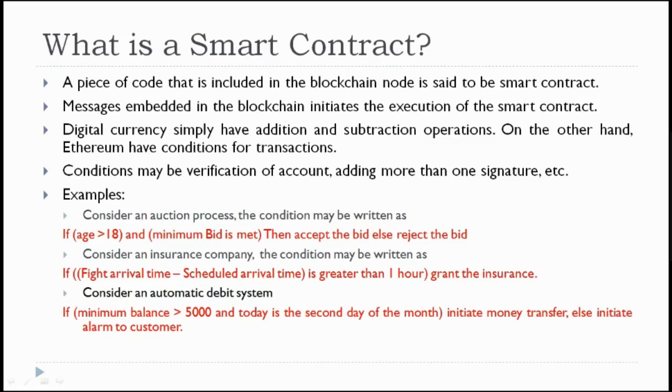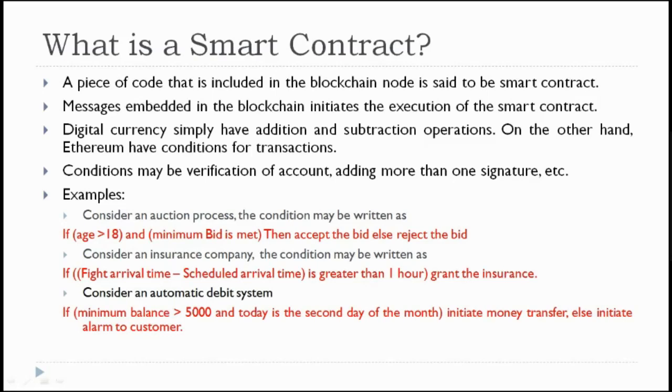Consider an automatic debit system. If the minimum balance is greater than 5,000 and today is the second day of the month, initiate money transfer, else send an alarm to the customer. This is what is called an automatic debit system, which many business people set up in their internet account. They want to send a fixed amount on the second or third day of the month to a particular account. In such cases, they cannot sit and do that every time.